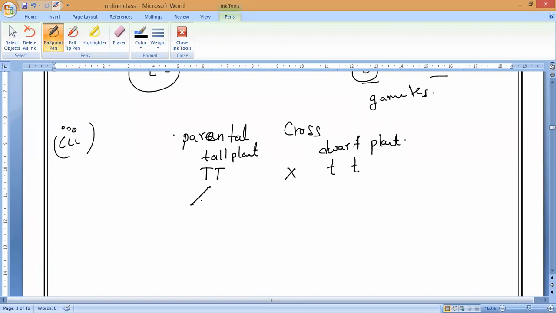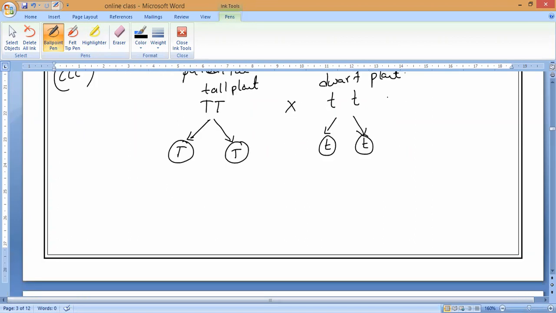So if we take this one, it will be separating into TT, separating into what? Two small t's. Yes or no? Gametes. Correct, guys? Please respond. And this dwarfness also, they are segregating independently. So it will be separating into small t and small t. Now if you cross them, they will fertilize and they will form.